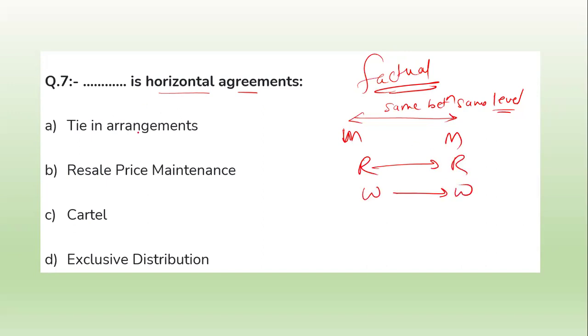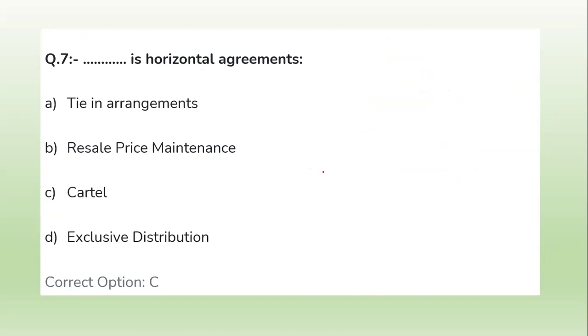So what will be the right answer for this question? The right answer will be option number C, that is cartel. Cartel is the horizontal agreement. Another, that is a tie-in agreement, resale price maintenance, exclusive distribution, comes under the hybrid and vertical agreements. Now see the correct answer over here.